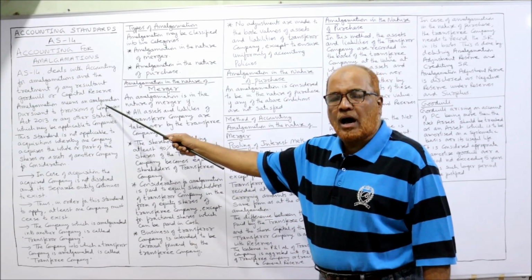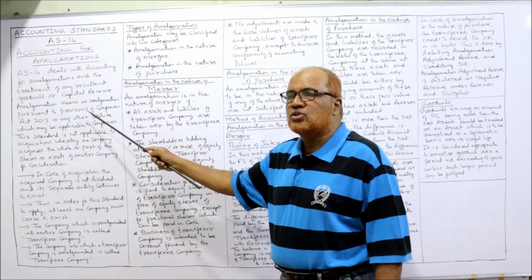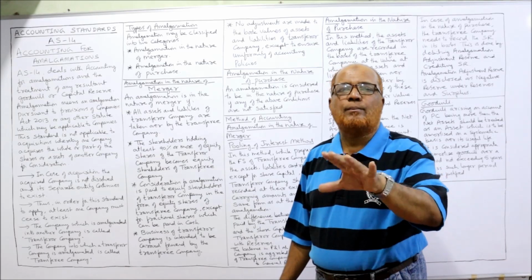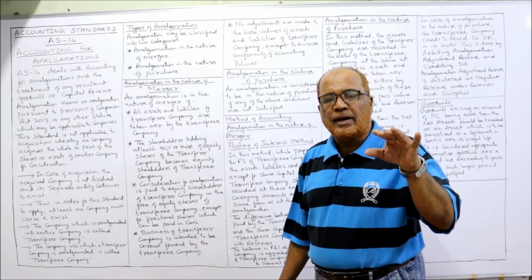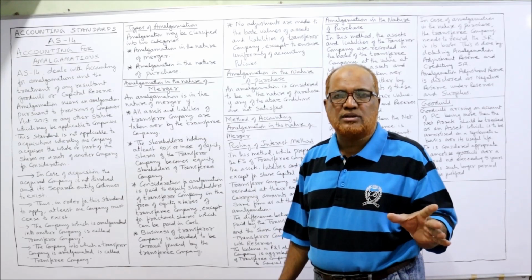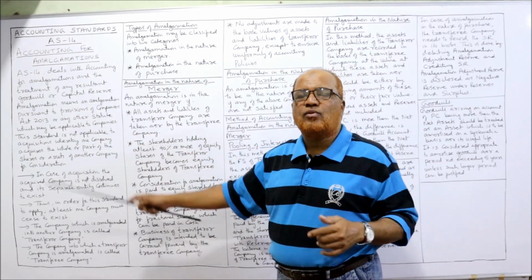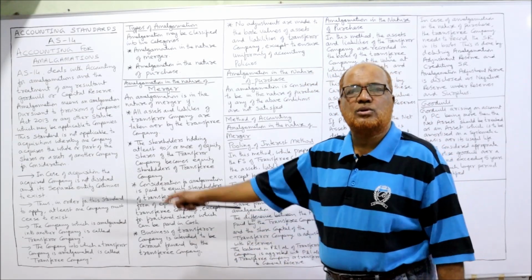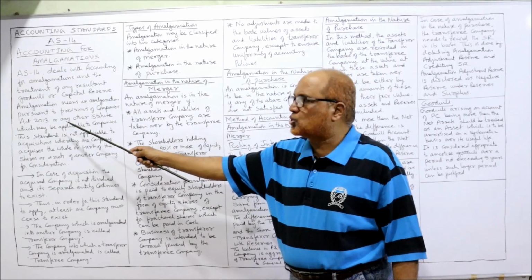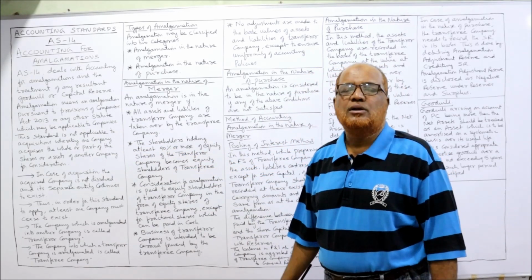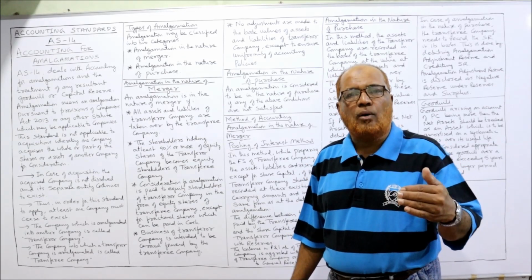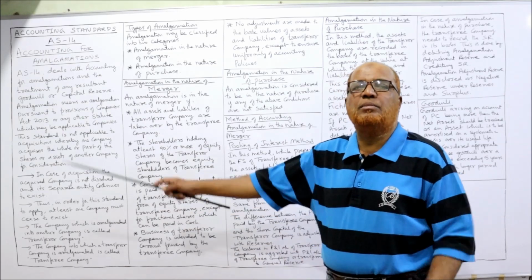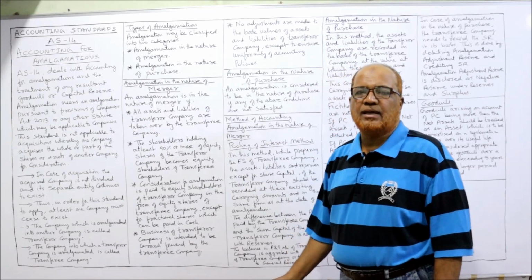Now amalgamation means amalgamation pursuant to the provisions of the Companies Act 2013. In India, the present law is the Companies Act 2013, which has given the meaning of the term amalgamation. Accordingly, AS 14 says amalgamation means amalgamation pursuant to Companies Act 2013 or any other statute which may be applicable to companies. Not only the Companies Act, but any other law related to companies that has given the term amalgamation, and that is the meaning according to AS 14.